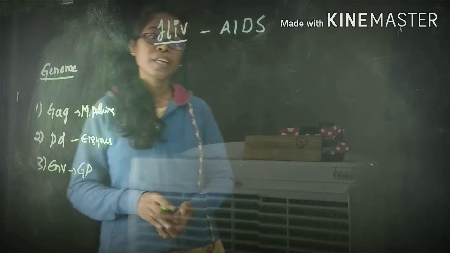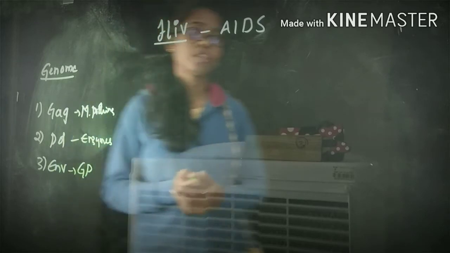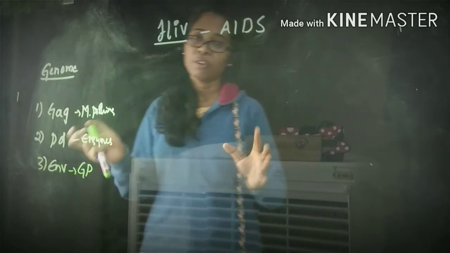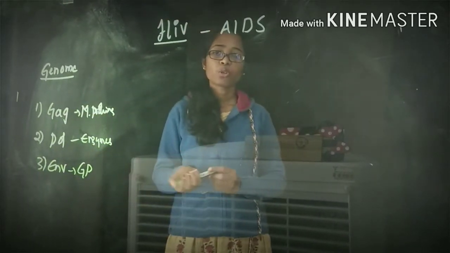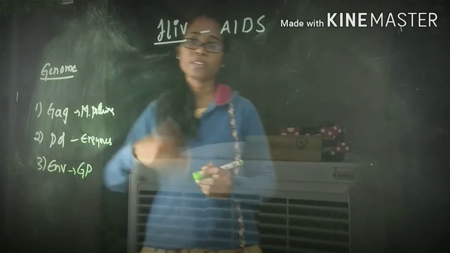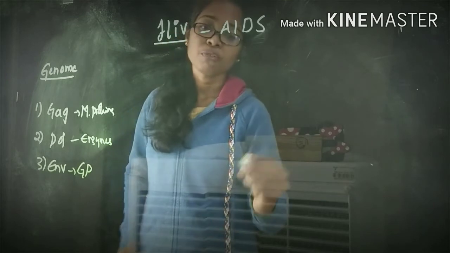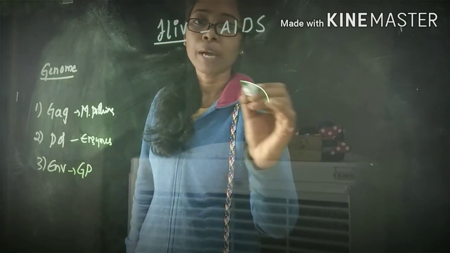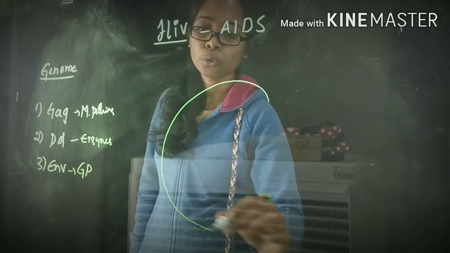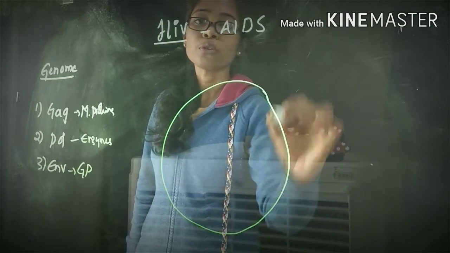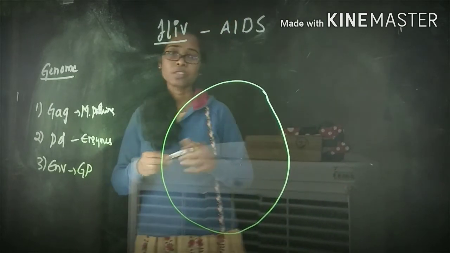Next we will see the pathogenesis of this HIV, how this virus is going to spread inside our body. Clear? As I told you, it mainly infects the CD4 cells.